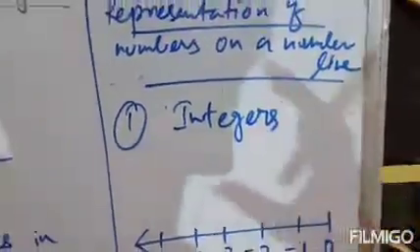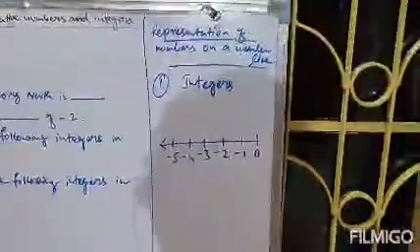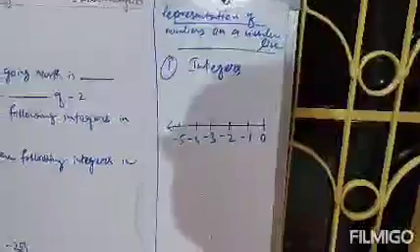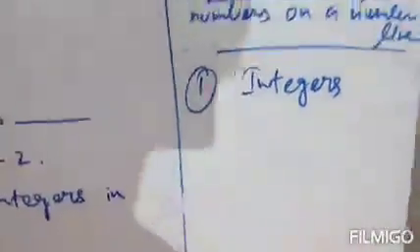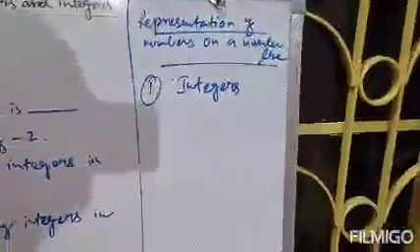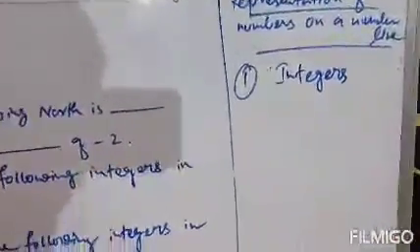Clear? They have not specified whether it is negative or positive. They have just said integers. Represent integers on a number line. Now integers means they can be positive and they can be negative also. So we will represent both of them on a number line. If it is not specified whether it is positive or negative, we will draw both of them on a number line. So the number line will be like this.